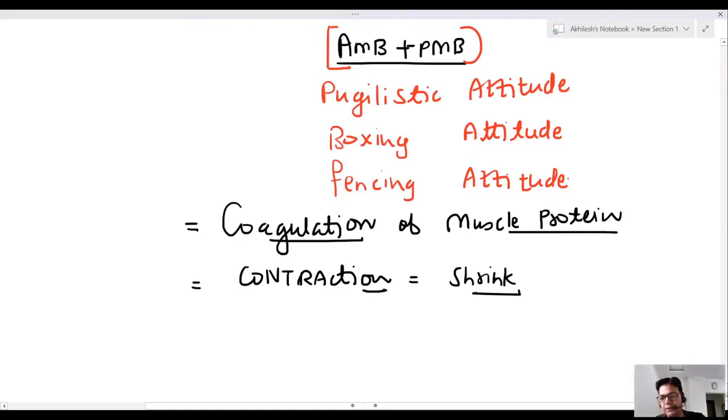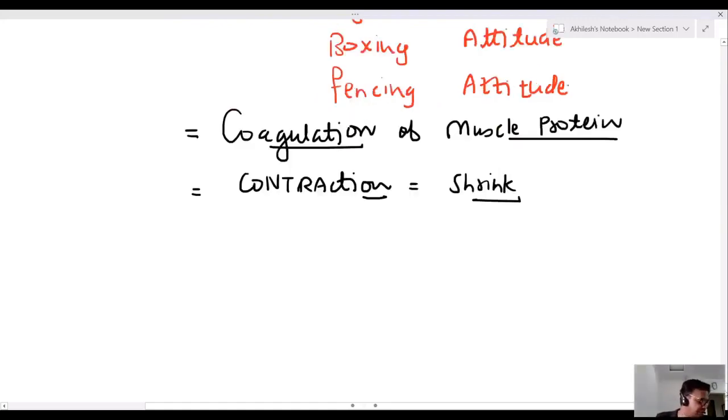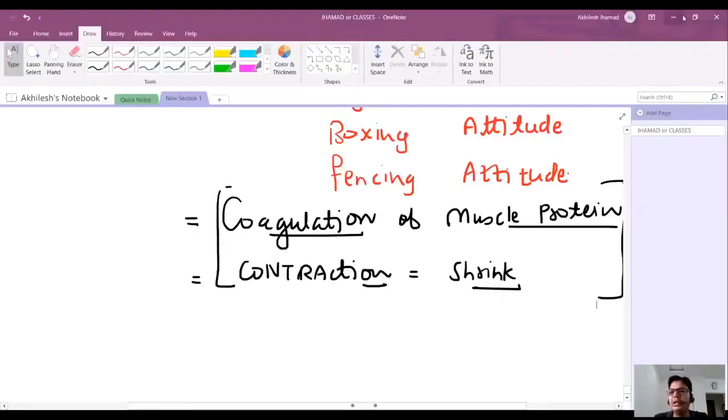This shrinkage of the body is known as pugilistic attitude. It is seen in antemortem burn as well as postmortem burn. I will show you this picture in Google. It's not in my slides because it's very simple. The whole body is contracted. Just get a snapshot of this picture.